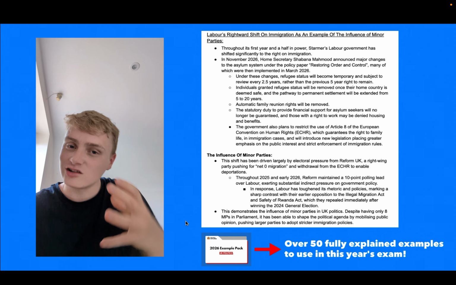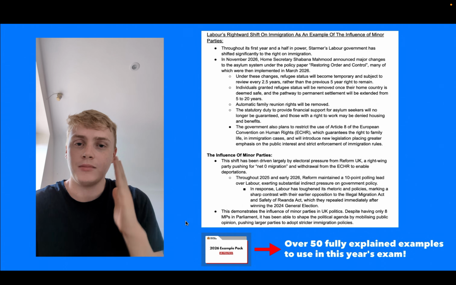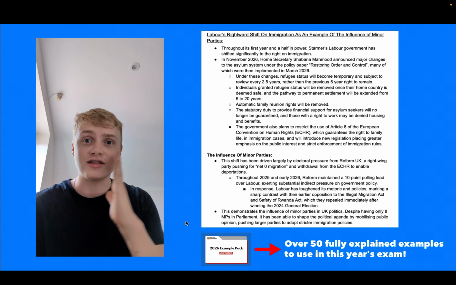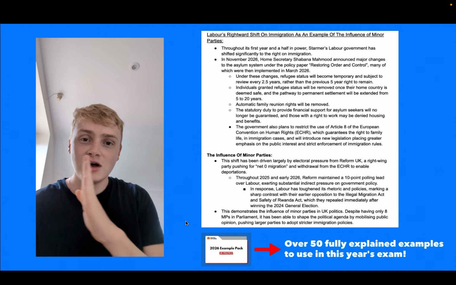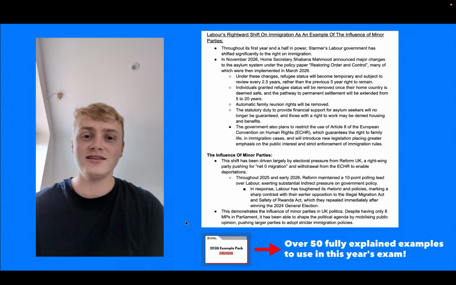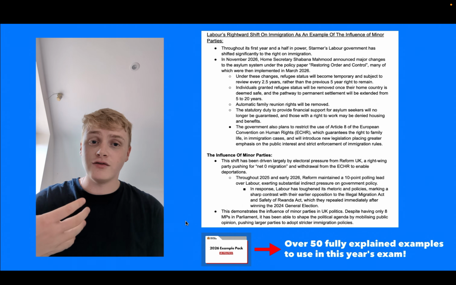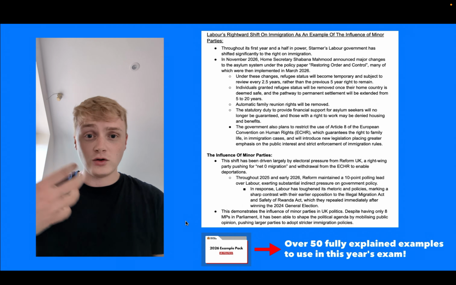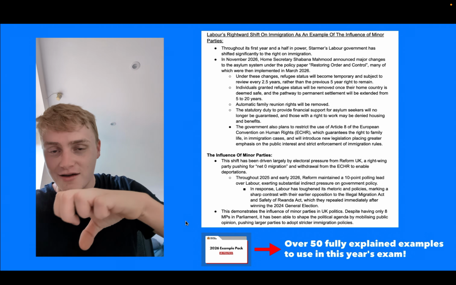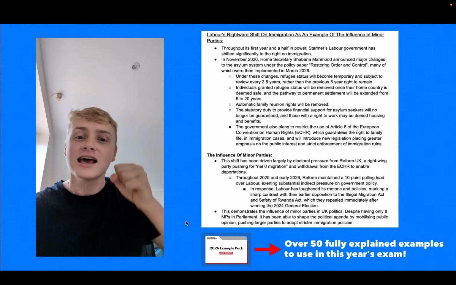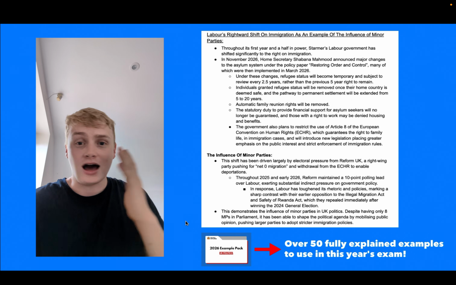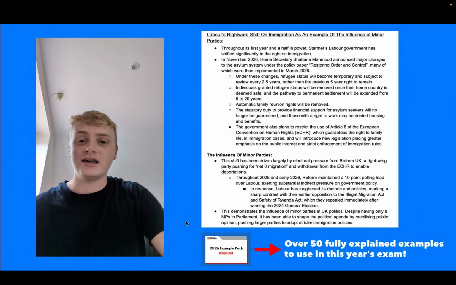So because they're gaining such support due to these right-wing, harsh immigration policies, particularly in relation to illegal immigration, what you've seen is Labour are worried that they're losing a lot of support and a lot of votes to Reform, so they've shifted to the right on immigration to stop losing support. And this is a really good example of how the threat of the spoiler effect, or the threat of losing votes and losing an election, can allow minor parties like Reform to have a major influence on policy in British politics, even if they're not in government. Reform are setting the agenda because of their popularity and therefore influencing policy, even if they're not in government yet.